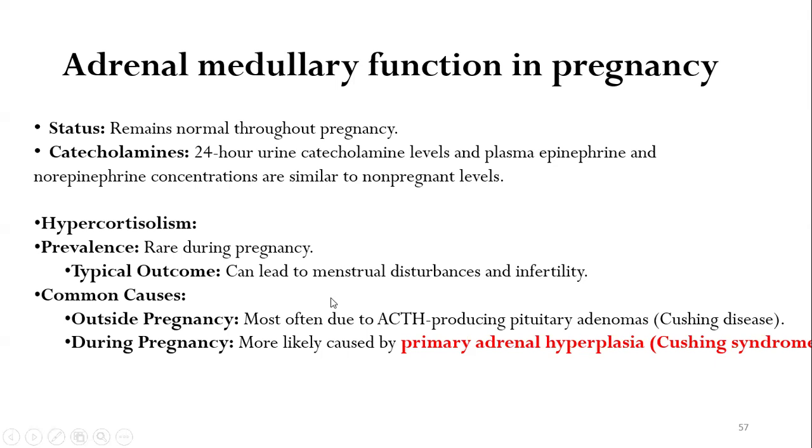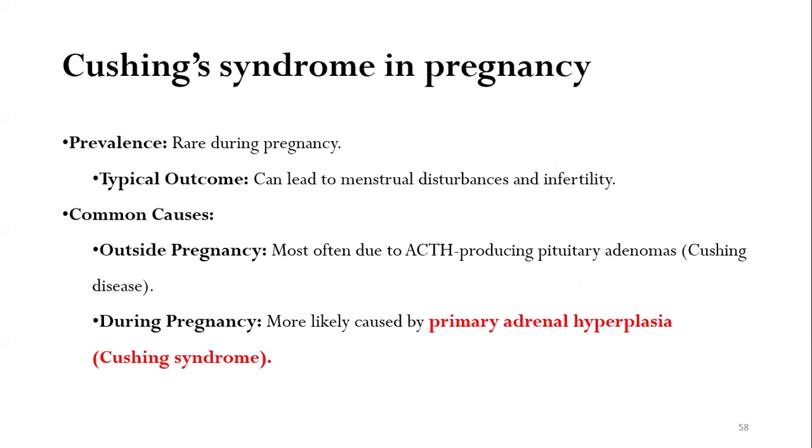And what are the causes of Cushing syndrome in pregnancy? Outside pregnancy, Cushing's disease is the most common cause, and during pregnancy, it is mostly an adrenal source. If the patient with Cushing syndrome is pregnant, then the most likely cause is an ACTH-independent Cushing syndrome, which may be either because of adrenal adenoma or primary adrenal hyperplasia. The Cushing syndrome overall prevalence is very rare.